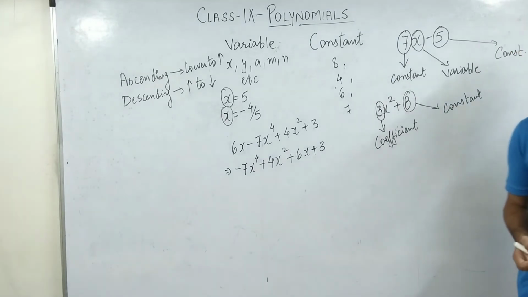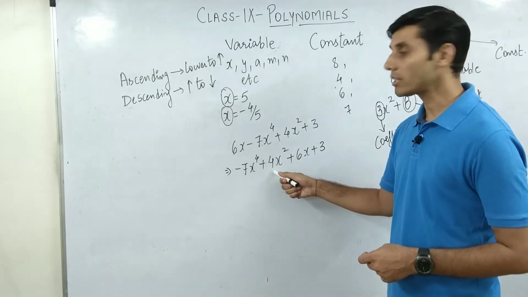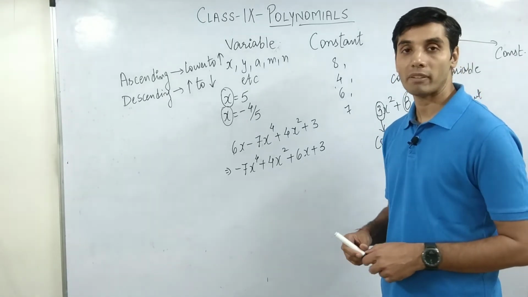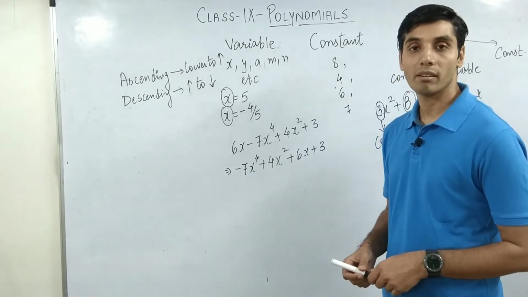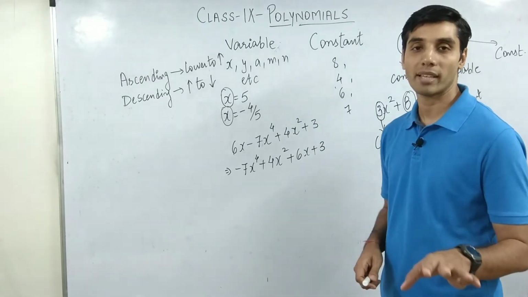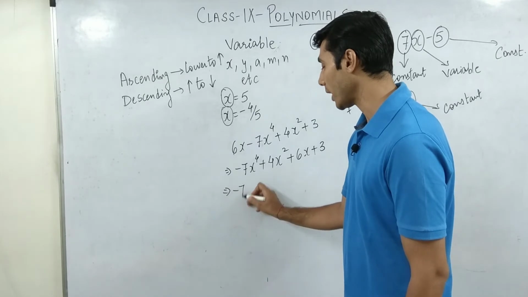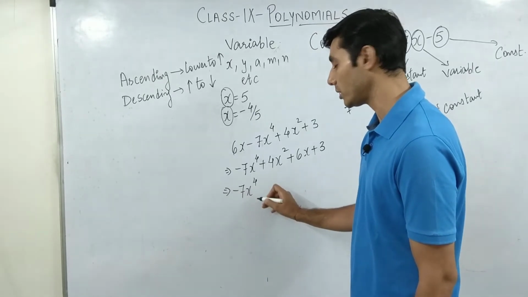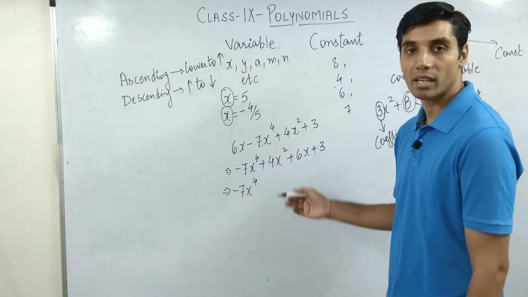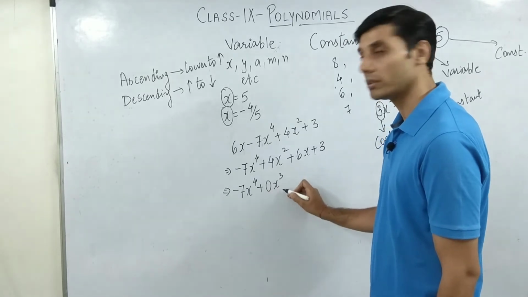Now somebody might ask you, what is the coefficient of x square? 4. What is the coefficient of x? 6. What is the coefficient of x to the power 4? Minus 7. Now a much simpler trick: can I write it like this? Minus 7x to the power 4. Then there is no x cube. Can you see x to the power 3? I can't see it. So it's going to be plus 0x cube.